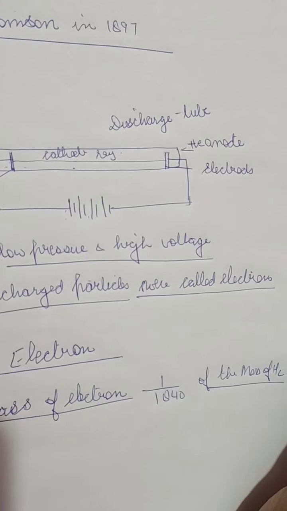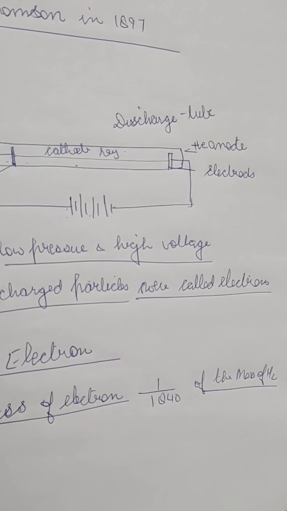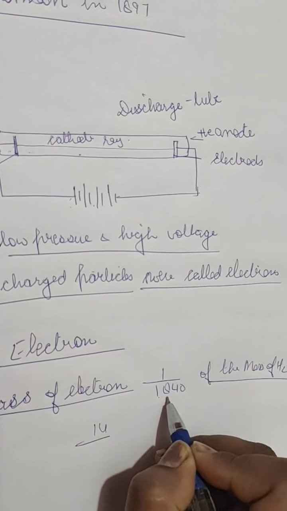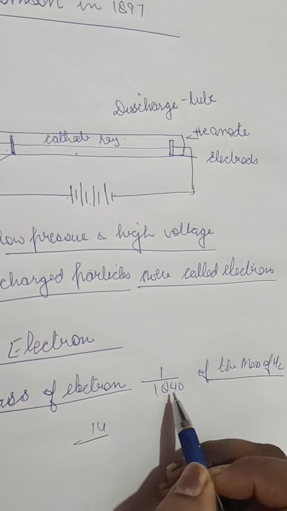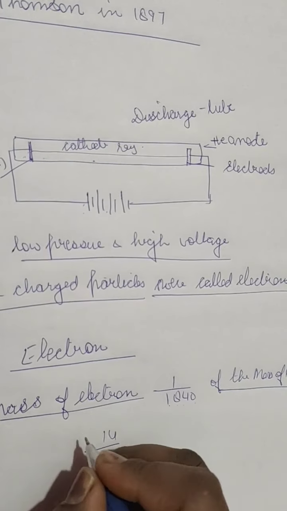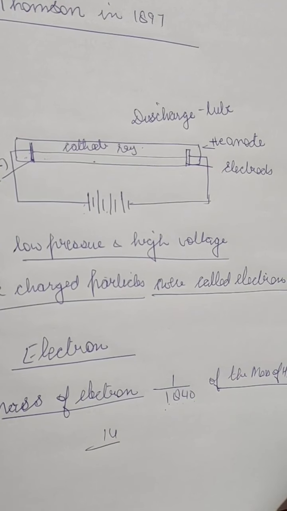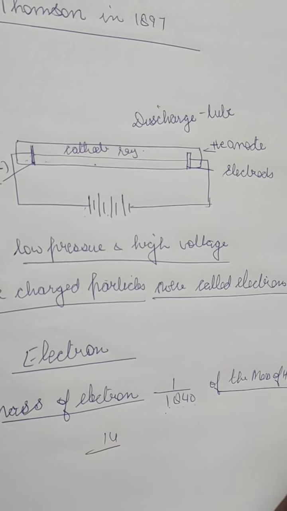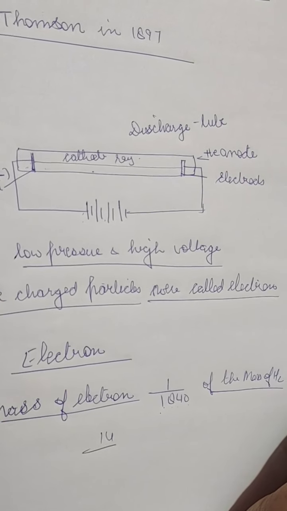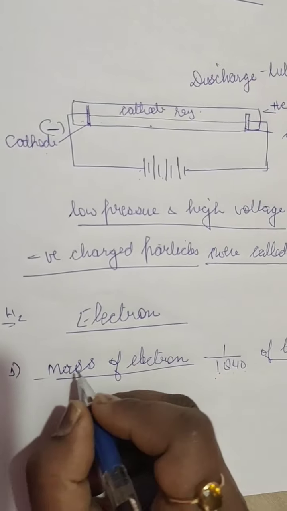We know that the mass of hydrogen is almost 1 U. So since it is 1 upon 1840 times of this mass, the relative mass of an electron is like 1 upon 1840 U, which is very less. It is less than 9 into 10 to the power of minus 28 grams, which is negligible. So we don't consider the mass of the electron.